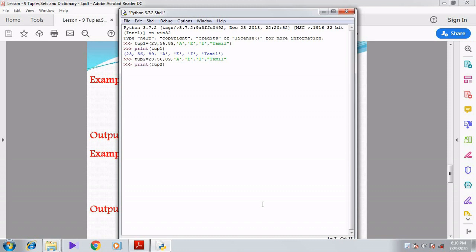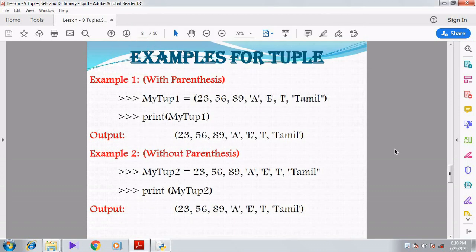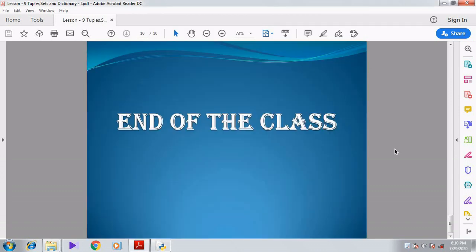When I press the enter key, the same elements are printed within parentheses. But does tuple2 contain parentheses? No. But the output is printed as 23, 56, 89, A, E, I and then Tamil within the parentheses. Can you understand, students? I think you might have understood in a practical manner.